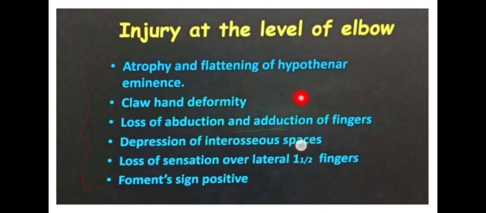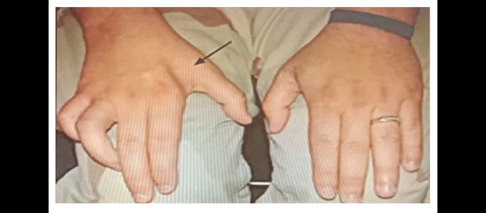Okay, then depression of interosseous spaces. See, since the interosseous muscle is paralyzed, that is atrophied. So what happens? There will be a depression. This is a clinical sign, ma. There will be a depression in the interosseous spaces. I'll show a picture. You will be having interosseous spaces, ma. So there will be a depression of the interosseous space due to paralysis of the interosseous muscle.